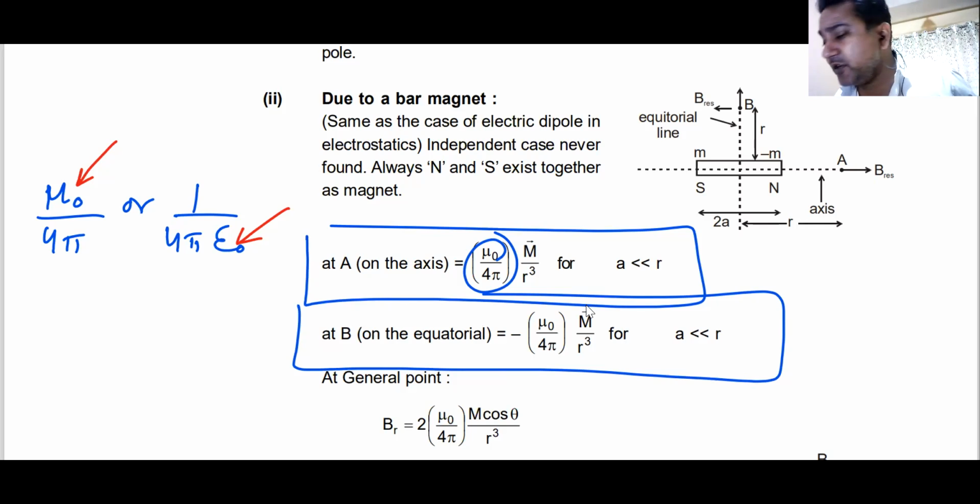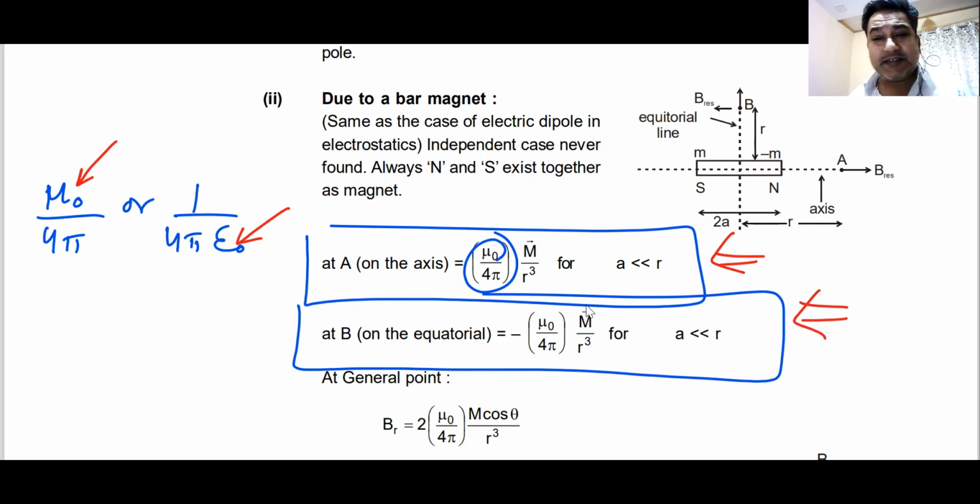Whatever formula you are looking at here for a magnetic dipole, the same formula becomes true for an electric dipole. Mu naught by 4 pi gets replaced by 1 by 4 pi epsilon naught. In fact, the 4 pi are still the same. The only thing that is getting replaced is that mu naught is in the numerator and epsilon naught is in the denominator. That is all that has changed.